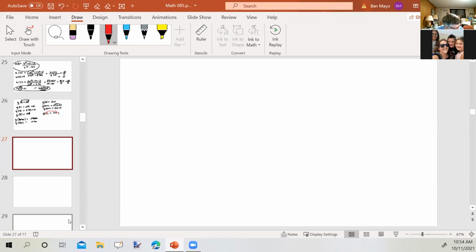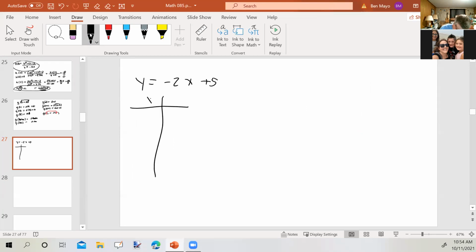All right, so let's say we had the following equation: y equals negative 2x plus 5. And we were told that y was 5 and y was negative 7. How would you find the corresponding x values?